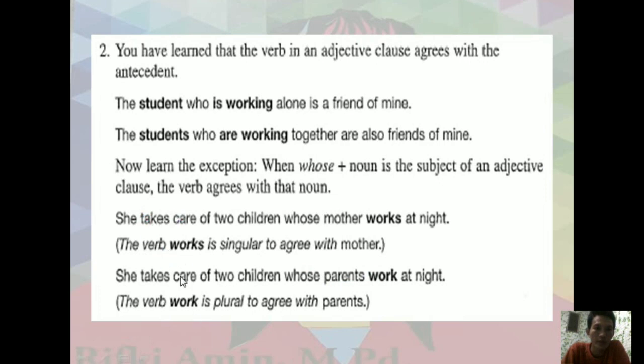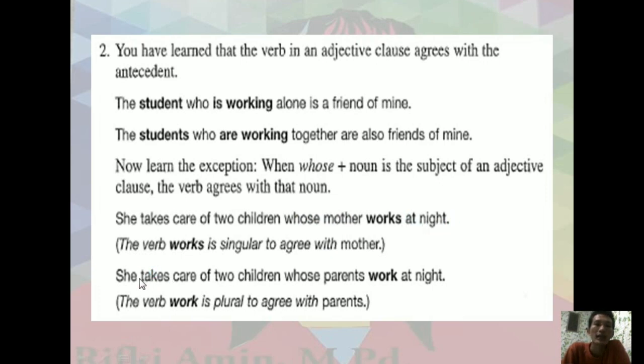You find the differences between these sentences. She takes care of two children whose mother works at night, belonging to the girl's mother. The original words are the girl's mother, or whose mother works at night.